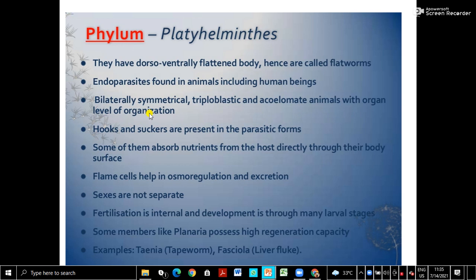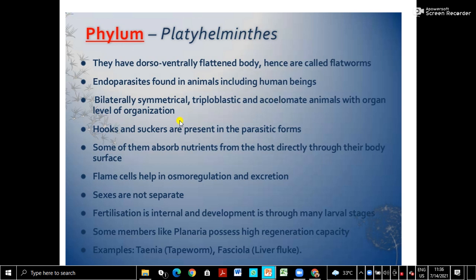The first three phyla we have seen have cellular or tissue level of organization. Here they show organ level of organization. But still there is one primitive characteristic, that is acoelomate. They don't have a coelom. Even though they have mesoderm, the body cavity doesn't develop from it. So they are acoelomate. This is a primitive characteristic like the other three phyla.